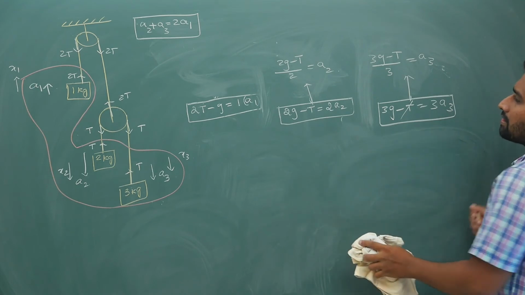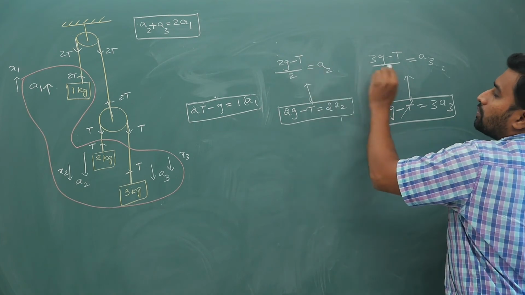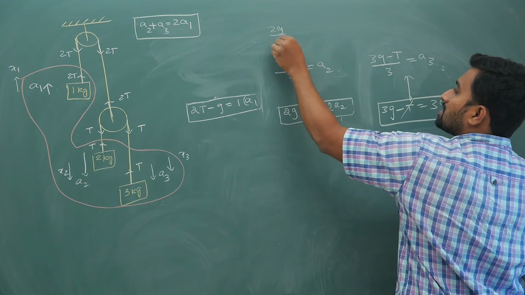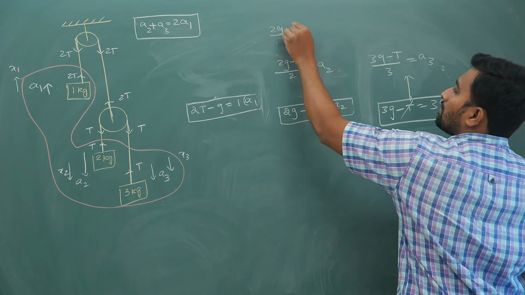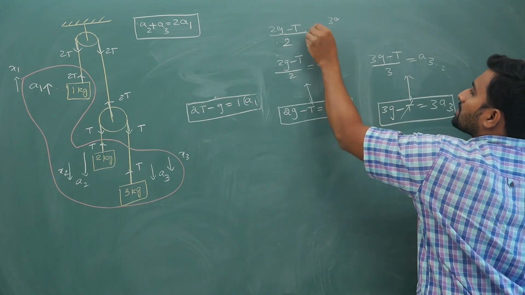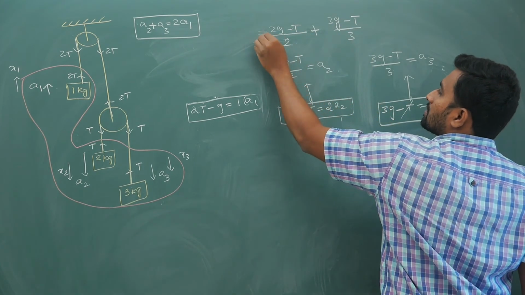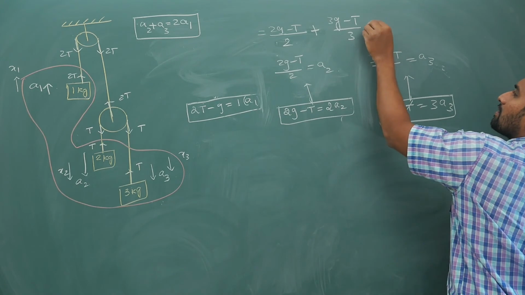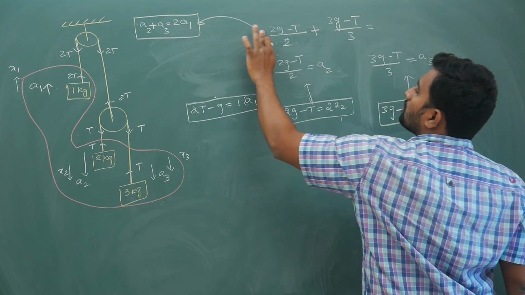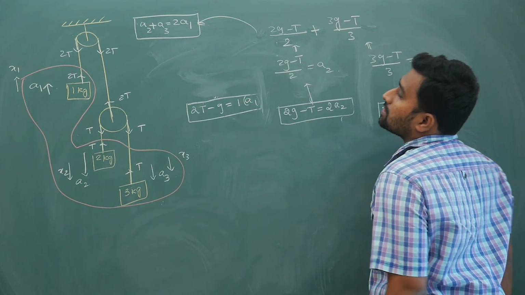If you add A2 and A3, you add these two, that will give you (2G minus T) by 2 plus (3G minus T) by 3, which is A2 plus A3, which is 2A1. If you add these two equations, it is 2A1.